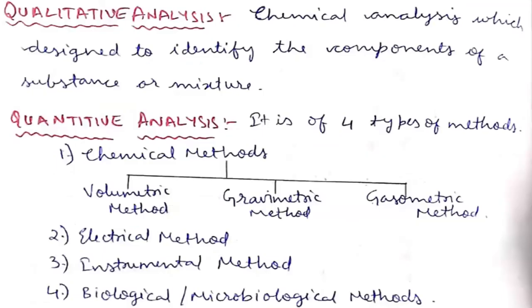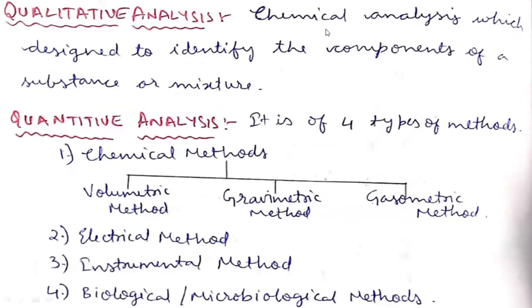The next one is qualitative and quantitative analysis. These are very much important analysis techniques in the pharmaceutical industry. Why? Because we are identifying the samples and we are calculating the concentration of the samples by using these analysis techniques. So what is qualitative analysis?